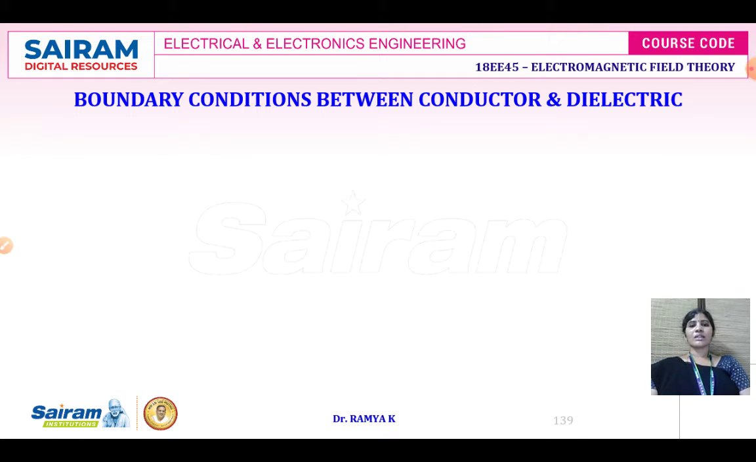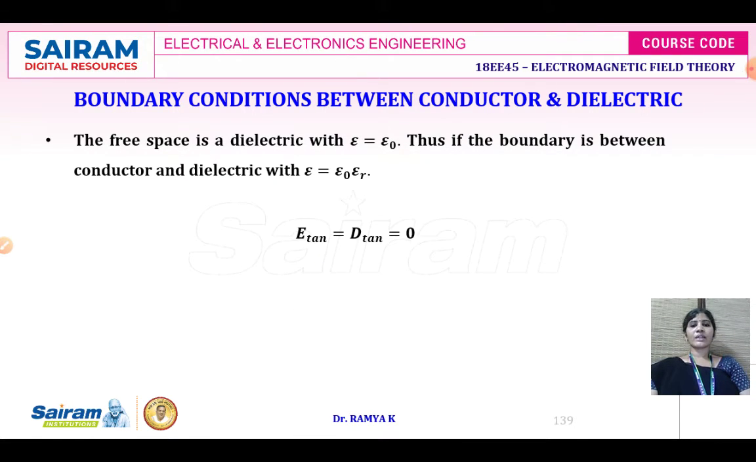Next we'll see the boundary conditions between your conductor and dielectric. The tangential component is equal to 0. Previously we have derived the equation, here we have summarized it. This comes under tangential component analysis, and these two equations come under normal component analysis. In tangential component analysis, the electric field intensity is going to be 0, whereas in normal component analysis, the electric flux density is going to be equal to the surface charge density.